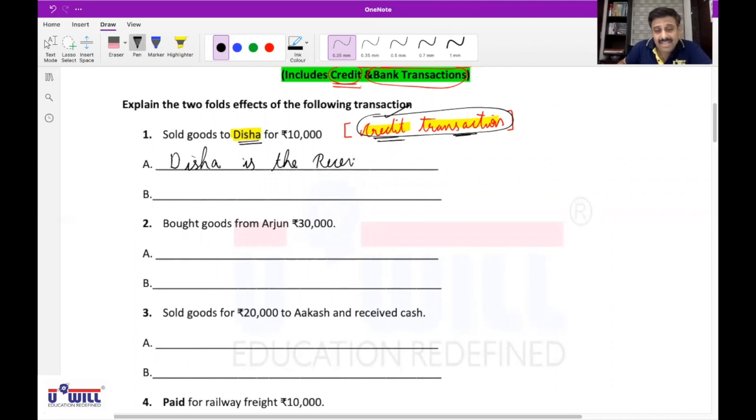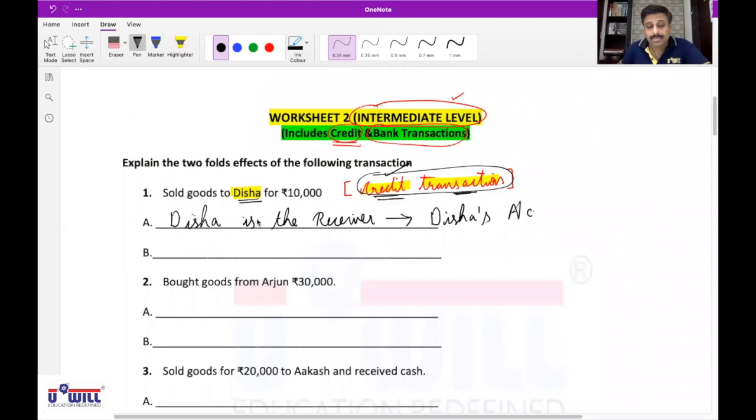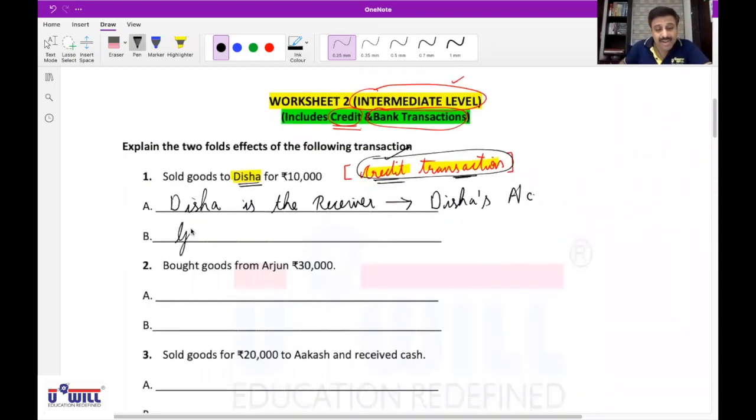Affects Disha's account. Is that clear to everyone? Yes, sir. So you have to ask all 3 questions to yourselves and find for which question you get the answer. Now, what goes out? Goods goes out. So second effect, write down goods goes out.